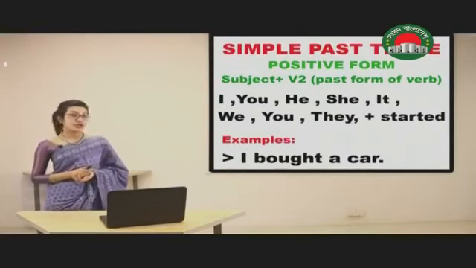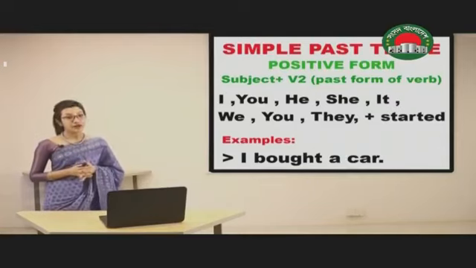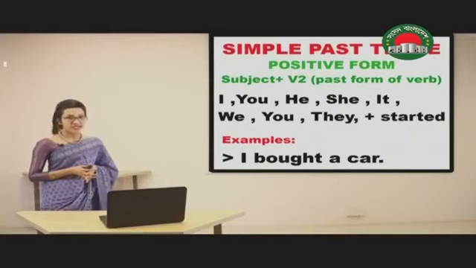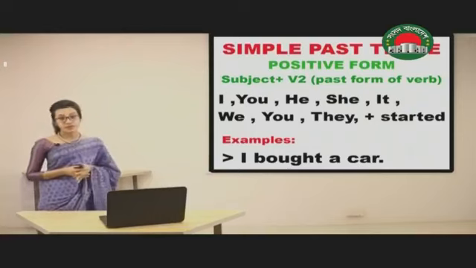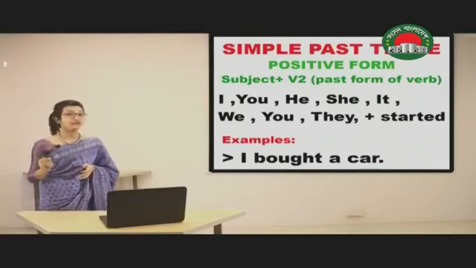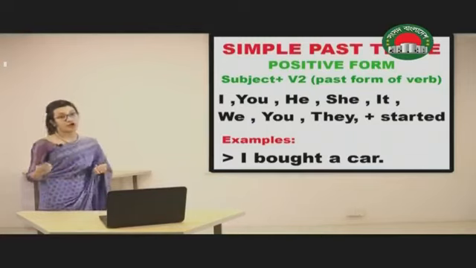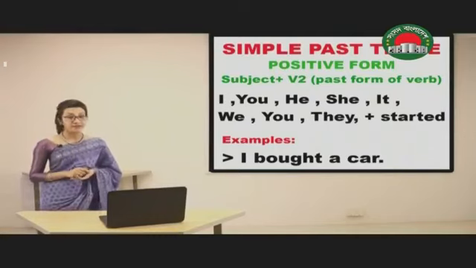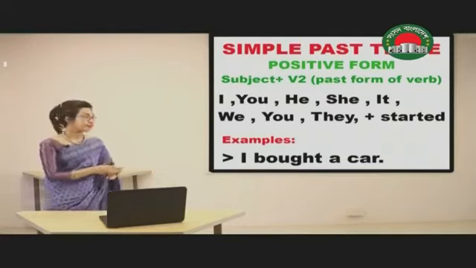Now this is a structure that we are going to follow when we have action verb in simple past tense. In the positive form, we have used the subject and then V2. So what does V2 refer to here? V2 refers to the past form of the verb. For example, I bought a car. So we know that bought is the past form of the main verb buy. Why have we used bought here? Because it is referring to an action that happened before now.